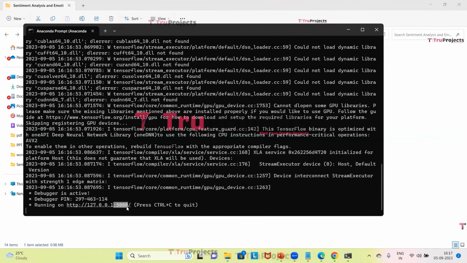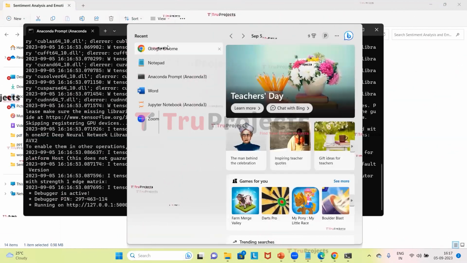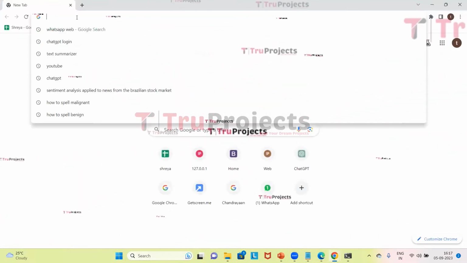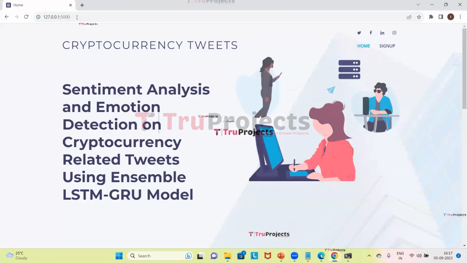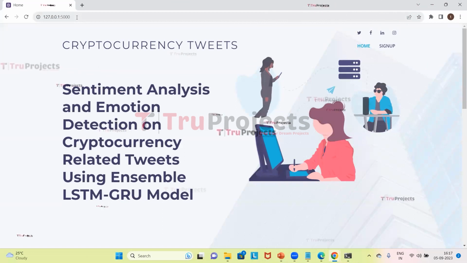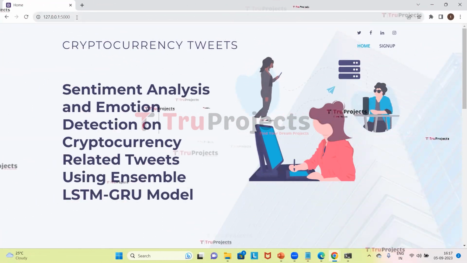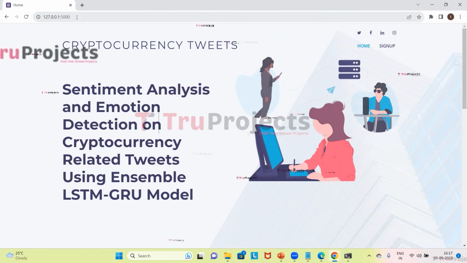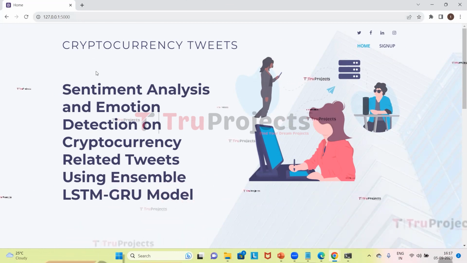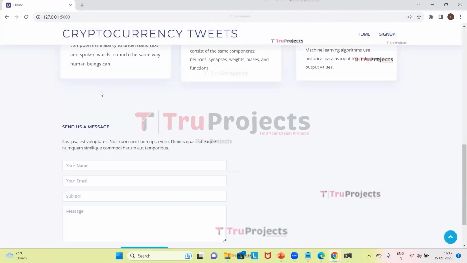Now we will copy this local link provided by the framework and paste it in any browser. I will paste it in Google Chrome and click on enter. So here this is displayed in the browser and this is the front end built using the Flask framework. LSTM is used to build the model and save it for the user prediction. This is the home page.